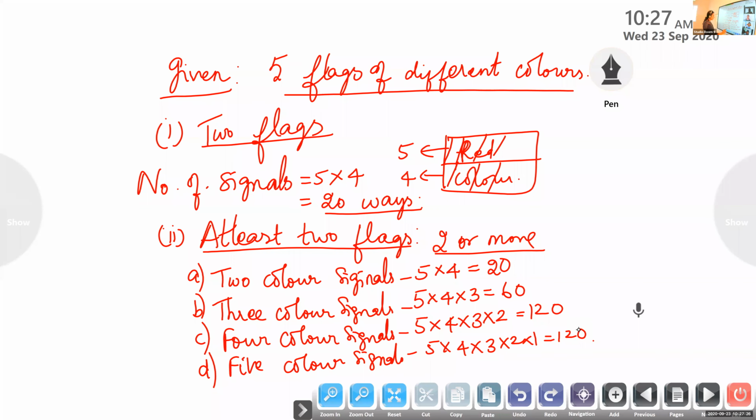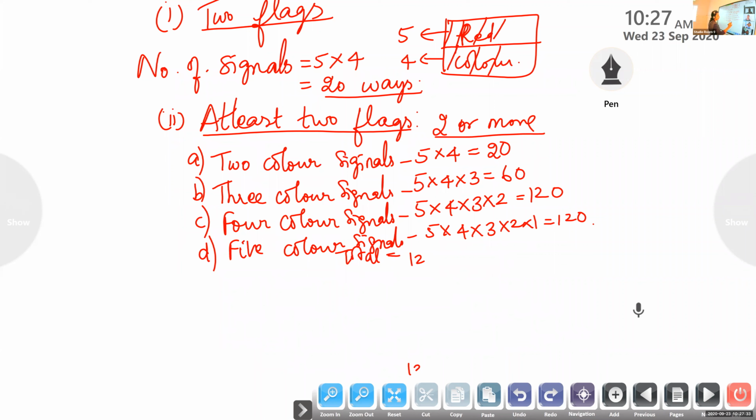So what will be the total number? It is the total, so add all those things: 120 plus 120 plus 60 plus 20. All these are possible. Either the first one is possible, or second one, third one, fourth one. All the cases. Okay, keep it in mind whenever we use the word or, we add.